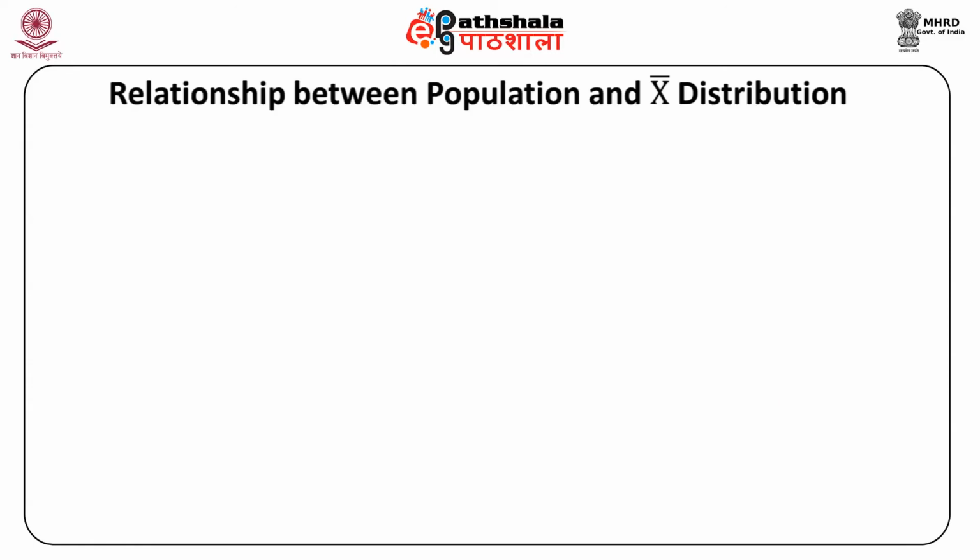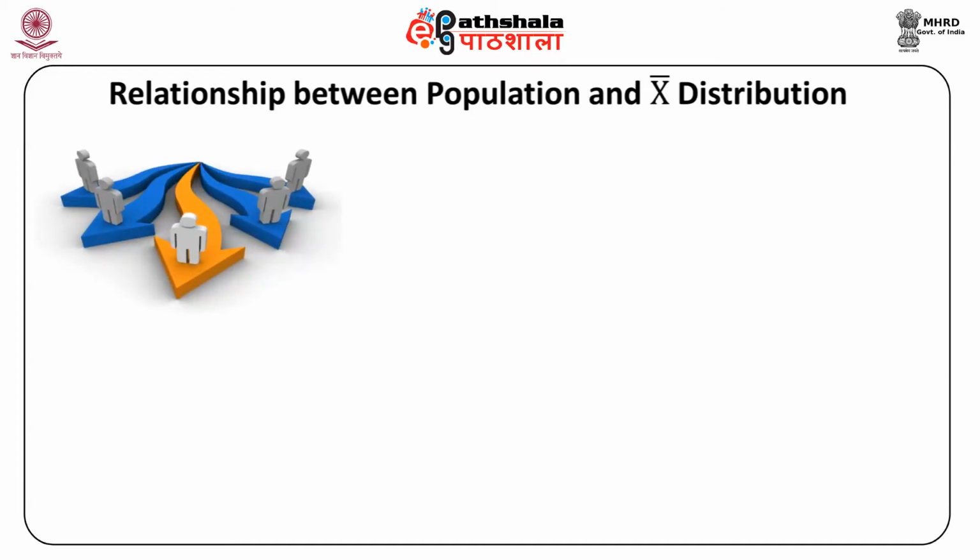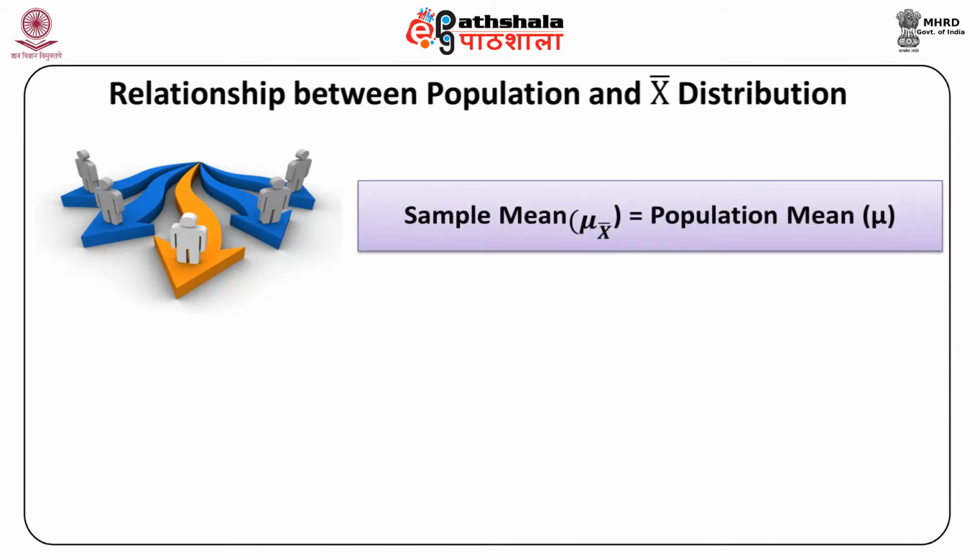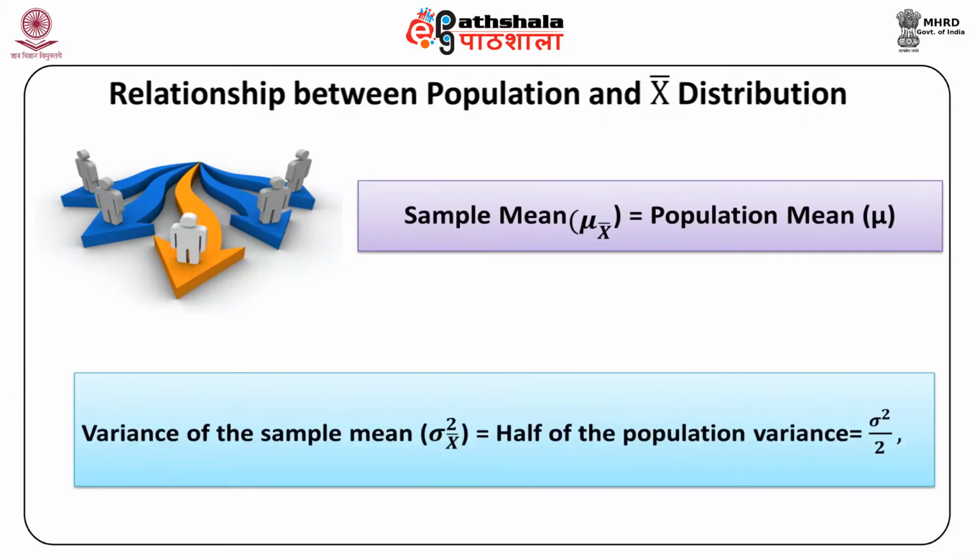From the above computations, we find two important points of relationship. First, that the mean of the sample mean is equal to the population mean: mu x bar is equal to mu. The second is that the variance of the sample mean, which is sigma square with x bar subscript, is equal to half of the population variance, meaning thereby equal to sigma square by 2. It is because the sample size n is equal to 2.